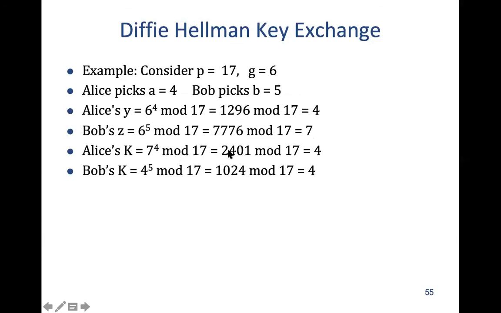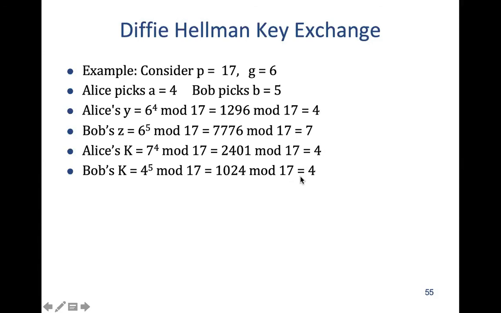Mod 17, she gets 2401 mod 17, equivalent to 4. Now Bob takes the value which Alice has sent, and uses his own key, which is 5. So 4 raised to 5 mod 17 is 1024 mod 17, equal to 4. So both receive the same thing.